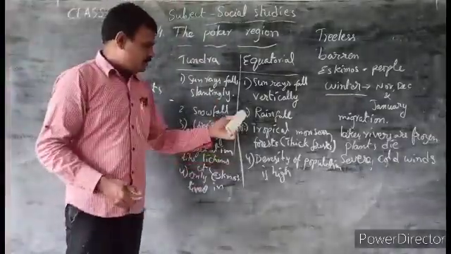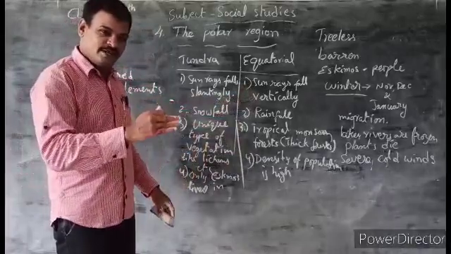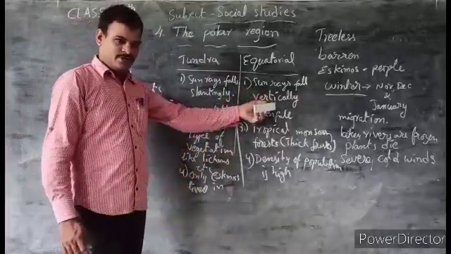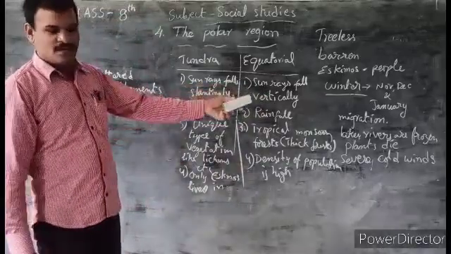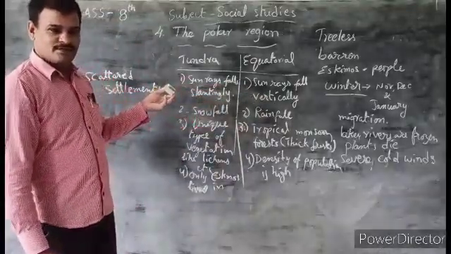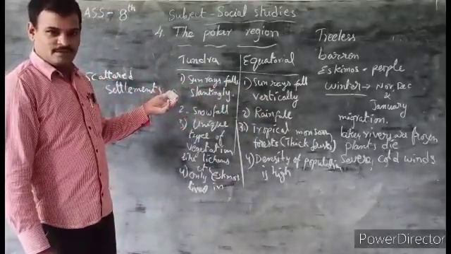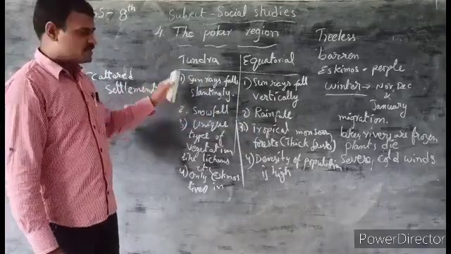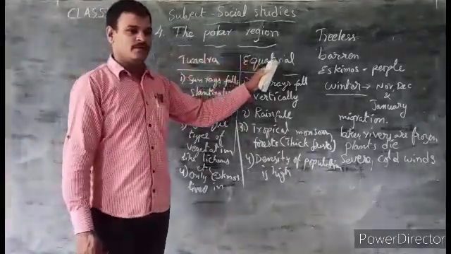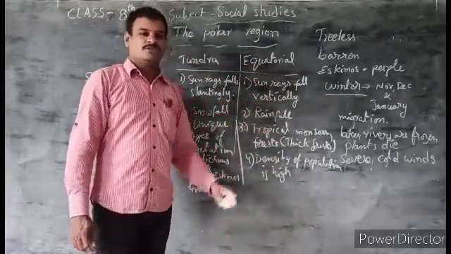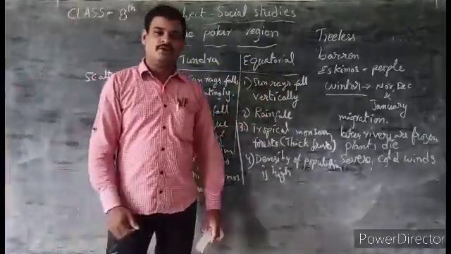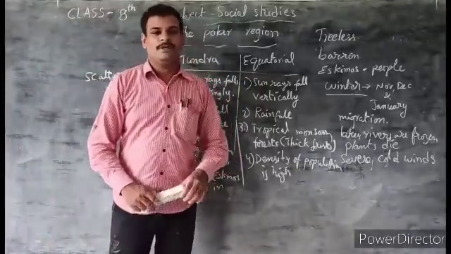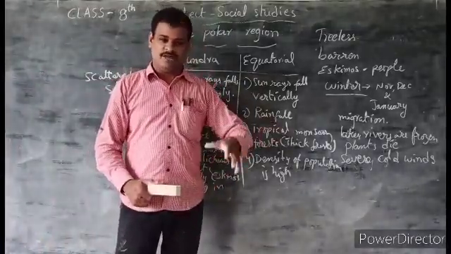Next, the sun rises and sets every day in our equatorial region. But here, for six months it is almost dark, and for six months the sun appears. That is the major difference between the tundra and the equatorial region. This is what we learn in this video. In the next video we learn about the people, the Eskimos, and their way of life. Thank you.